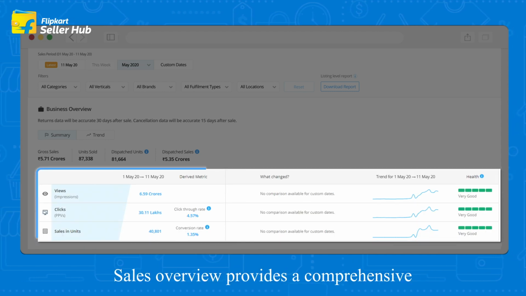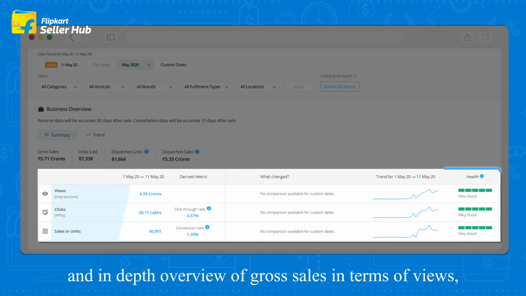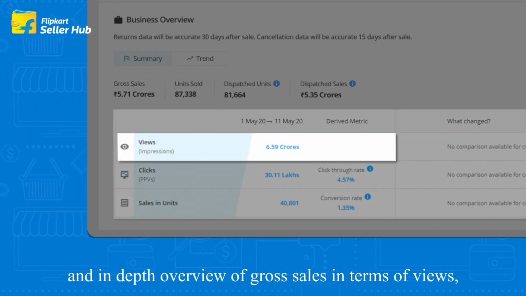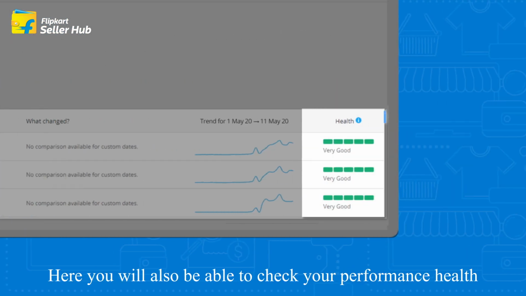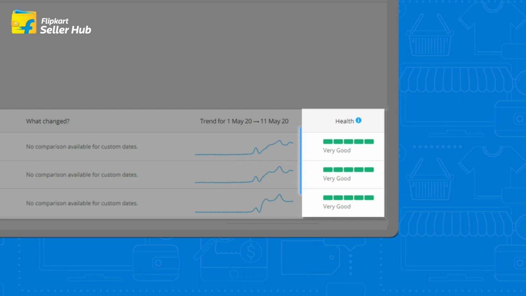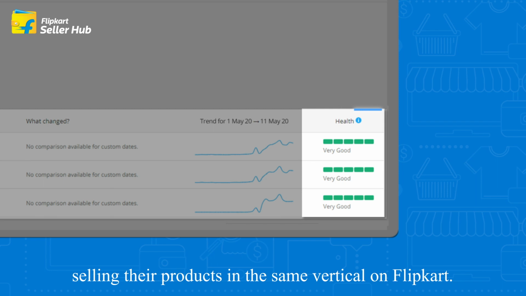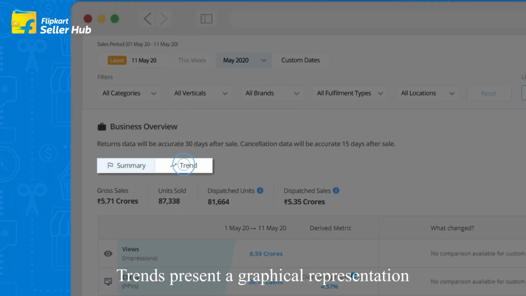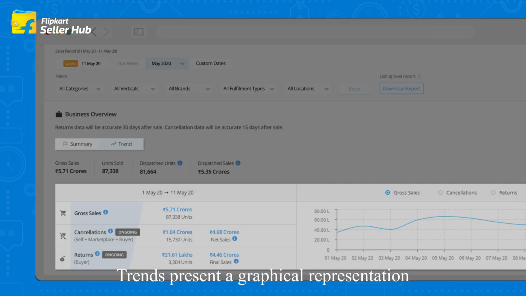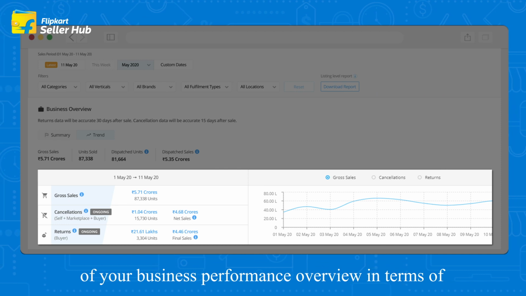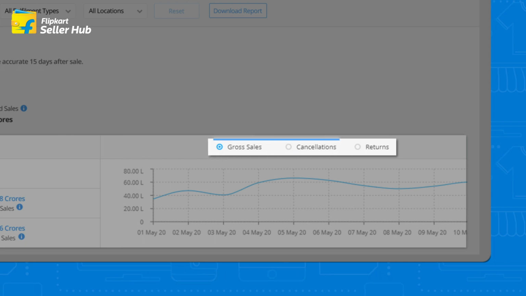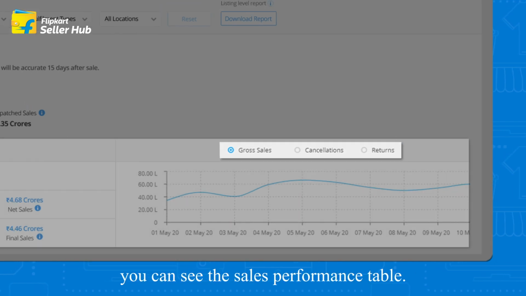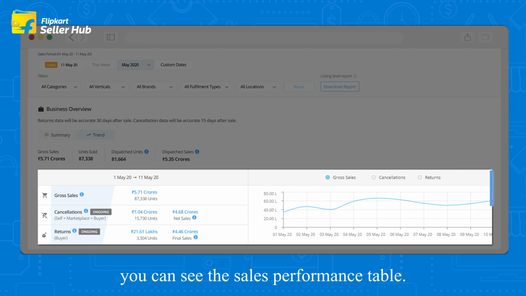Sales Overview provides a comprehensive and in-depth overview of gross sales in terms of views, Click through Rate and Conversion Rate. Here, you will be able to check your performance health as compared to other sellers selling their products in the same vertical on Flipkart. Trends presents a graphical representation of your business performance overview in terms of gross sales, cancellations, and returns. Below the business overview sections, you can see the sales performance table.